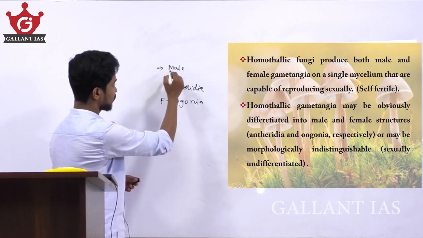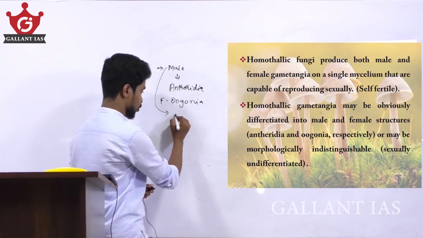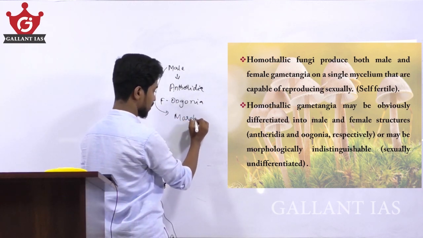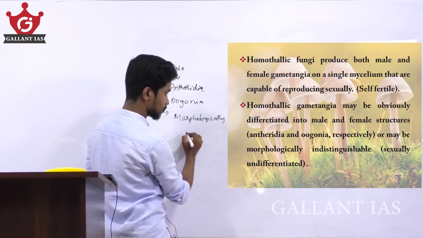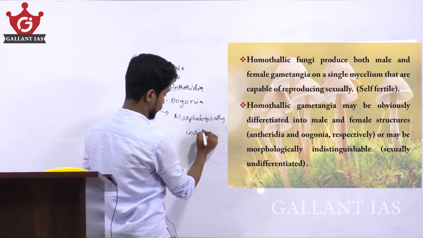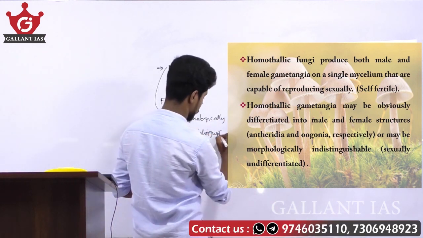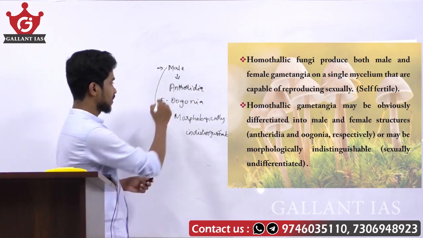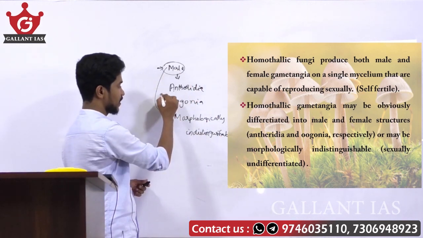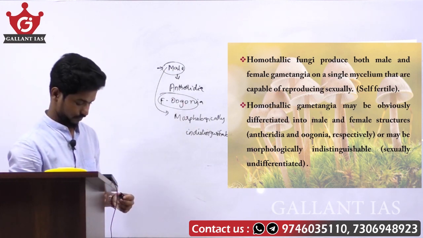So in homothallic fungi, the male and female may be morphologically indistinguishable, or sexually undifferentiated.